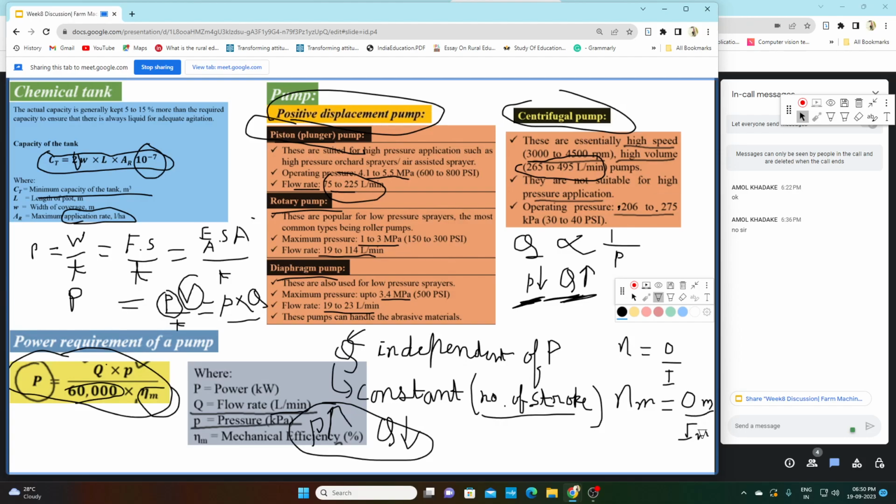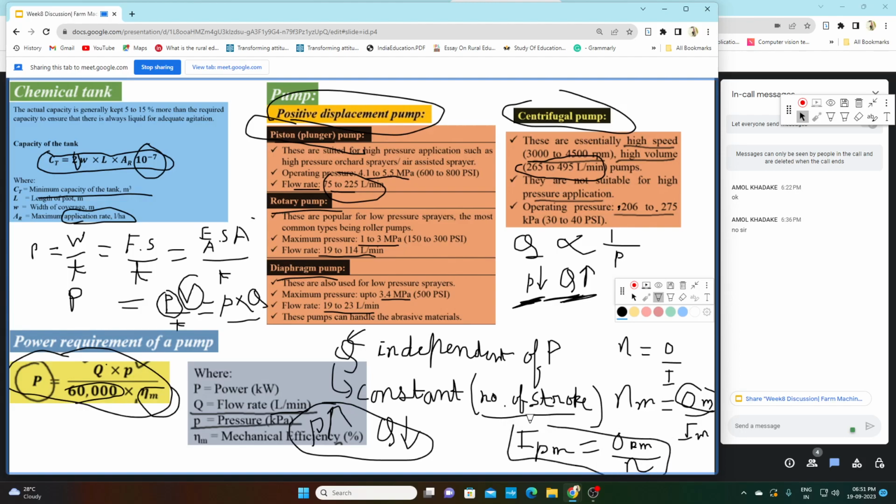Now the power that we have studied here, this P into Q, is your output power, but we require the input power. So to get the input power IPM, we have to divide the output power OPM by the efficiency.